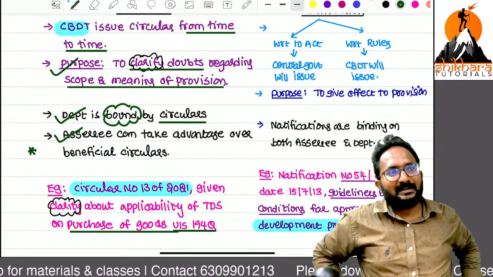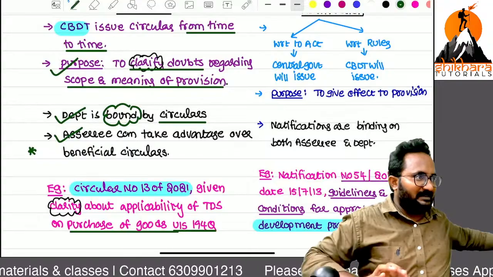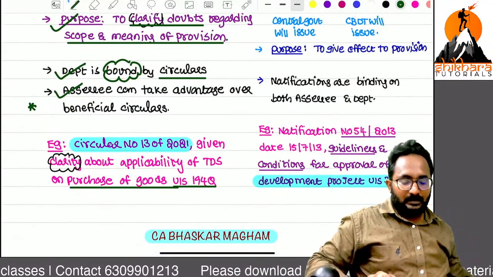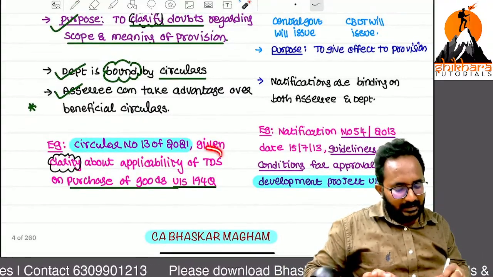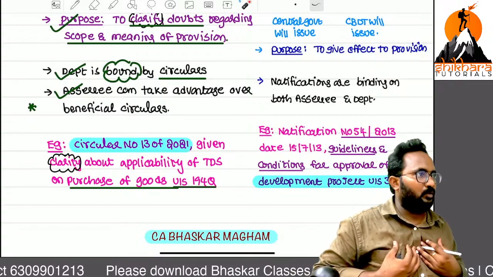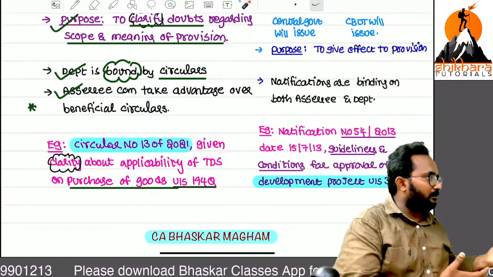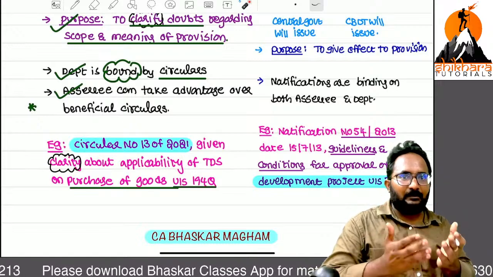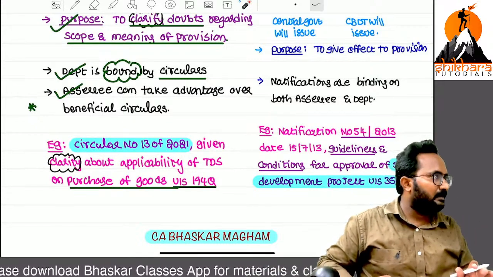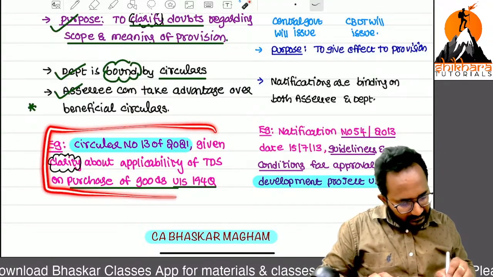Sir, I am not at all purchasing any goods. For me, is this circular applicable? No. Sir, can you tell me which TDS provisions relate to purchase of goods? If you are purchasing the goods, maybe this circular can be useful for you. I am a salaried employee. I am not purchasing any goods for my business purpose. Sir, is this circular applicable or not?